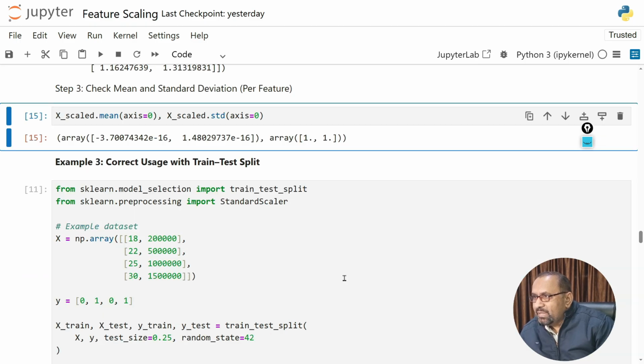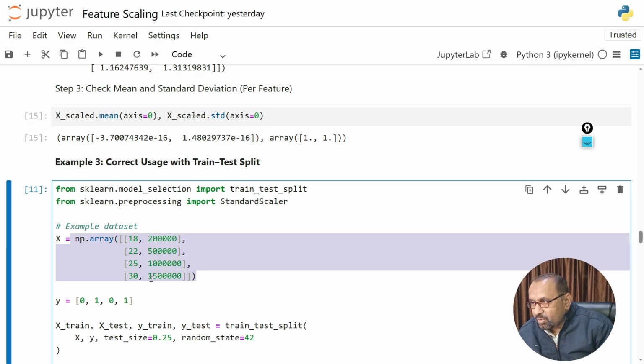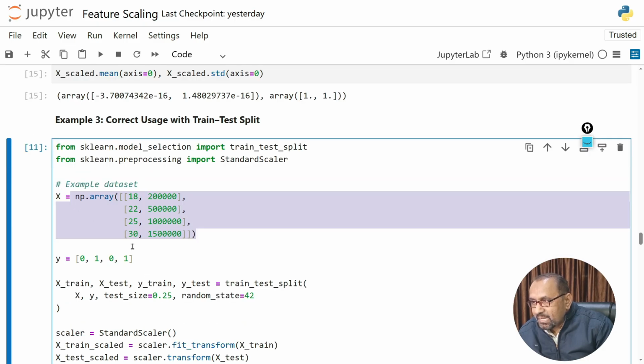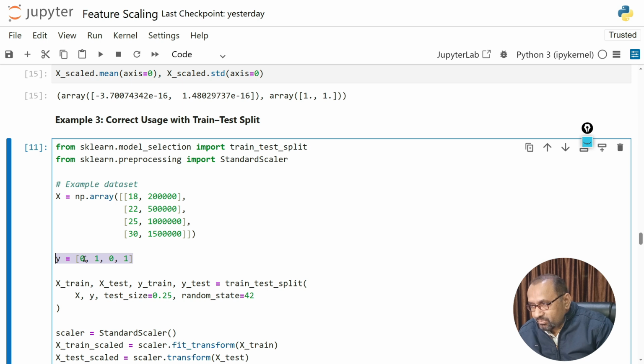Next we have the correct usage with the train test split. This is the same as we did for the first method. For that we are using the same libraries, and this is the same data set. The x inputs are age and income, and these are the target values, the output values. So you can see here the same x_train, x_test, y_train, y_test equal to train_test_split, and these are the same values. So x, y, test_size we are taking 0.25, and random_state is 42.